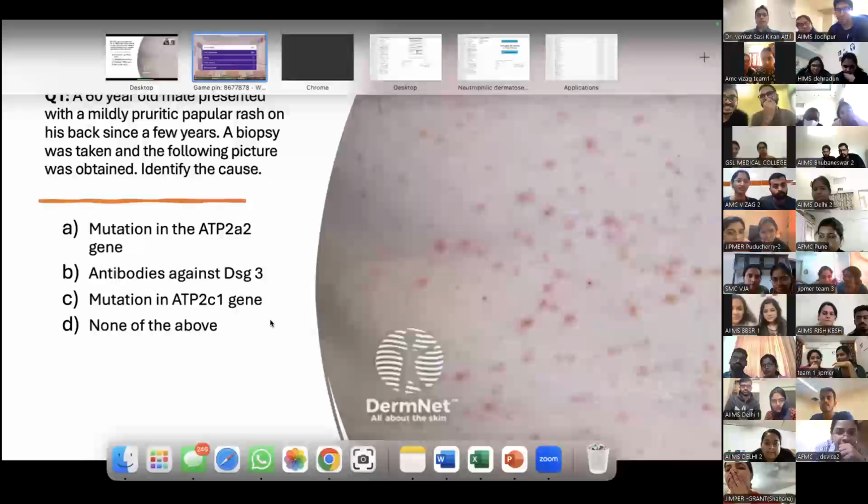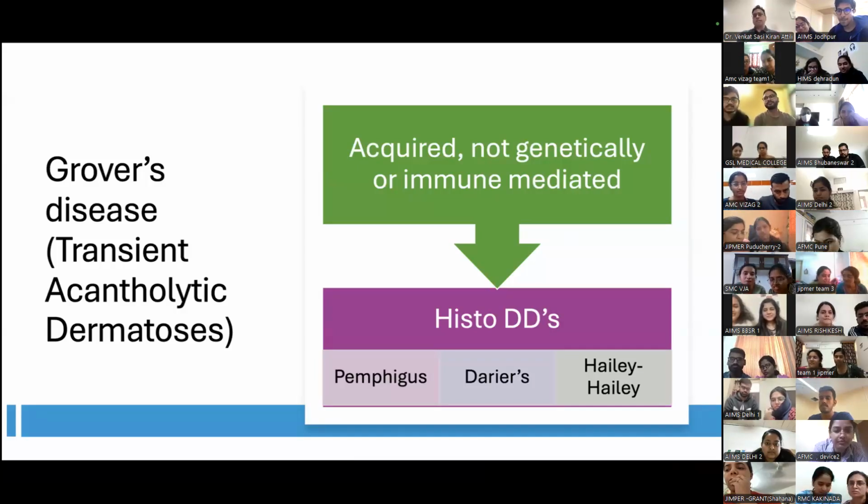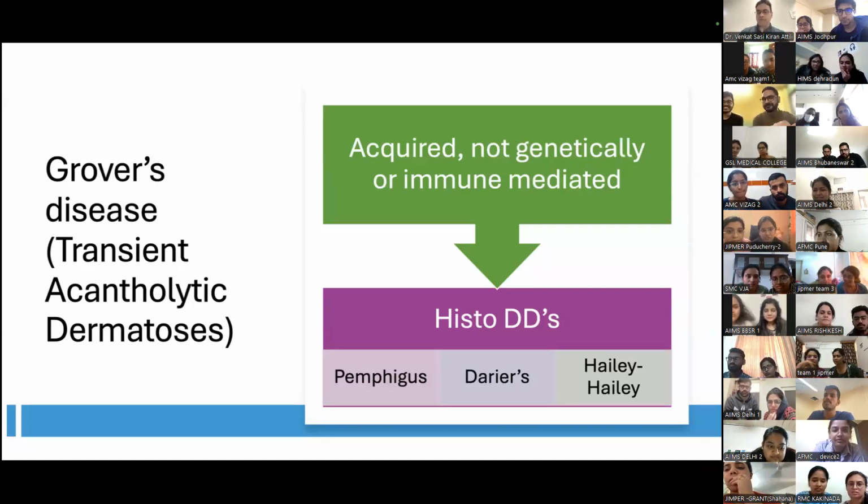So yes, this is Grover's disease. Basically, it is acquired, not genetic, and not immune mediated. The histology can include features of Darier's, Hailey-Hailey, and pemphigus, so the histology of all these diseases can look similar. But I told you the history: a rash on the back, pruritic, just for a few years. That's a typical history of Grover's. So clinicopathological correlation is extremely important, and that's how you make a diagnosis of Grover's. It's not just histology, you need the clinical history as well.